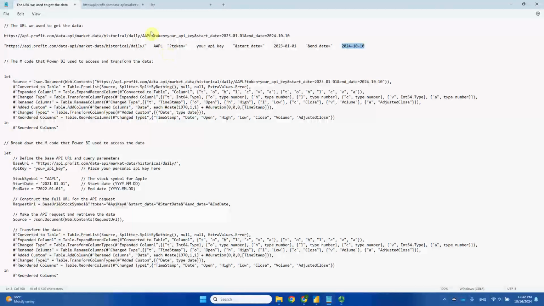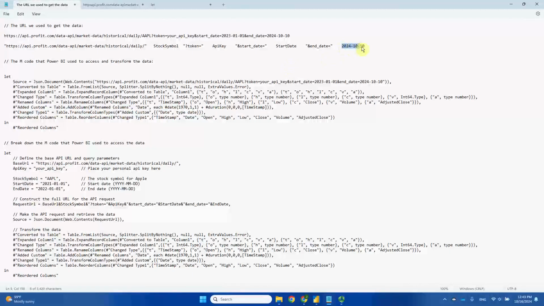So for those not included in quotation marks, those are what we call parameters. You can change them. Okay, so I'm going to rename this parameter. Instead of just calling it Apple, I'm going to call it stock symbol. And for this, I'm going to call it API key. For the starting date, instead of giving a specific date, I'm going to call it a parameter, and this parameter has a name, start date.